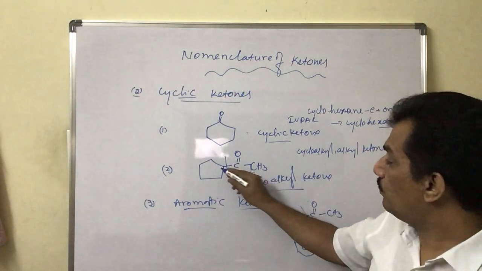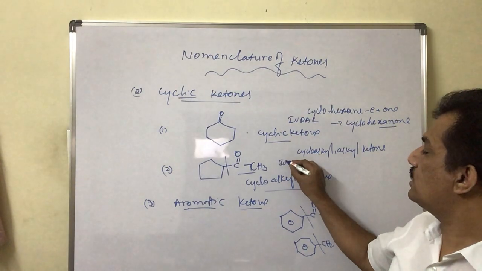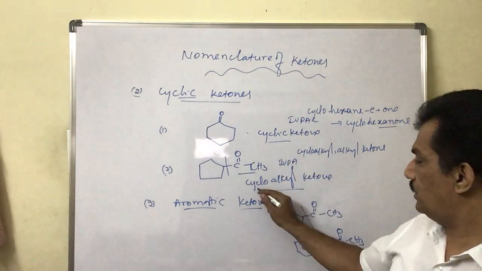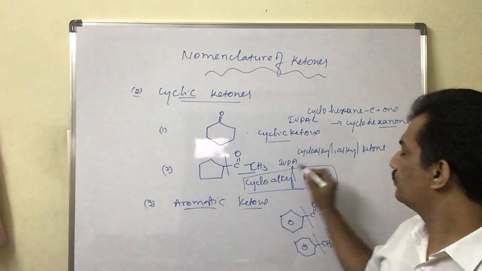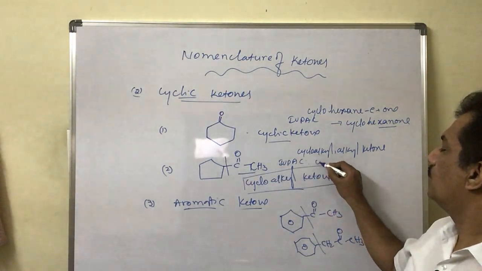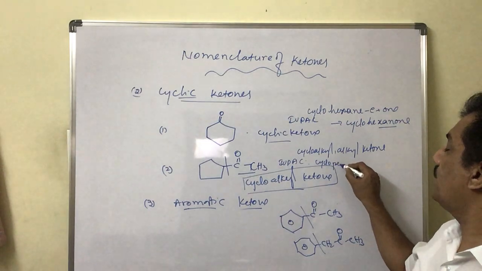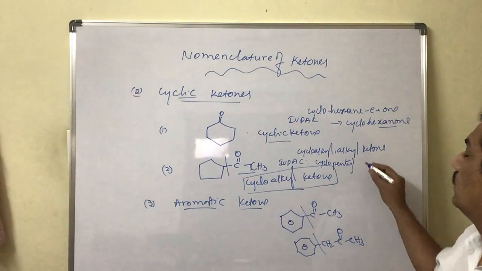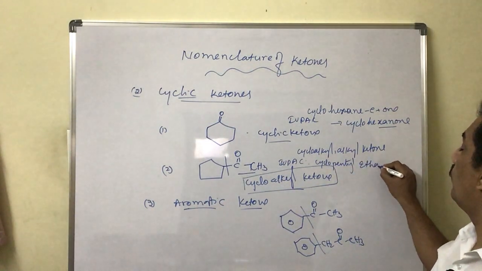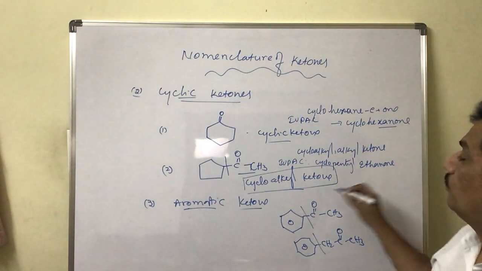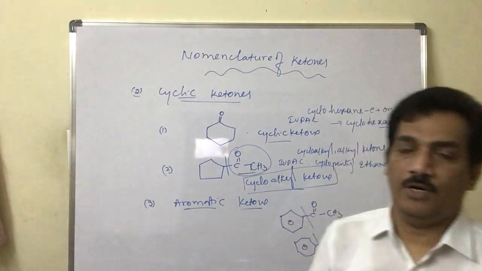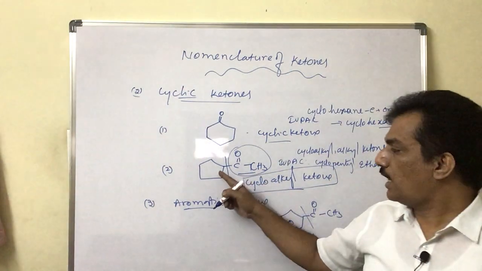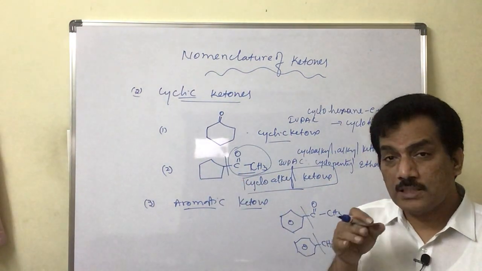And the IUPAC name: in the IUPAC system we have to consider cyclopentyl ethanone, because we have to consider only these two carbons in the main chain of the aliphatic ketone, and here the cyclic group is behaving only as a substituent.